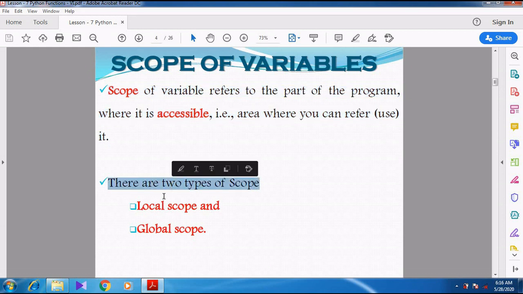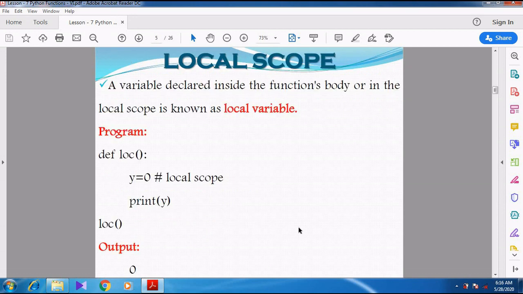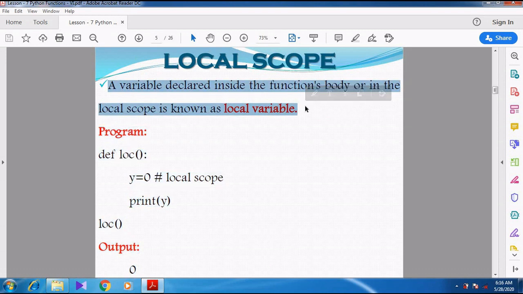There are 2 types of scopes. The first one is called local scope and the other one is called global scope. First we are going to discuss local scope. What is meant by local scope? If a variable is declared inside the function, in the local scope, then that variable is called a local variable. Whenever we create a function, we create a variable inside it and assign some value to it. Those variables are called local variables.